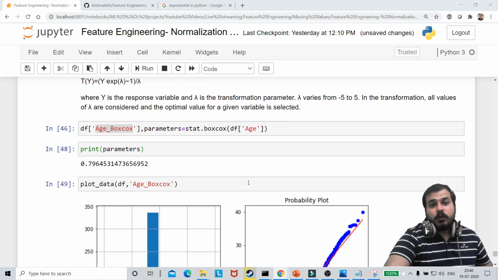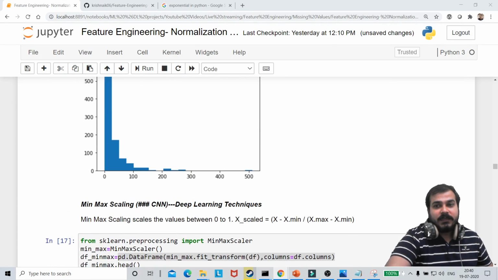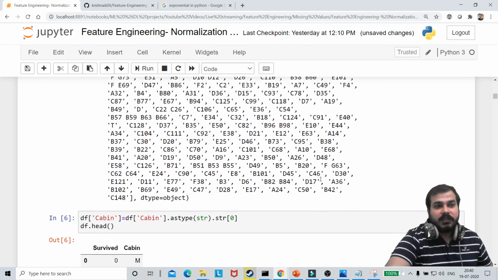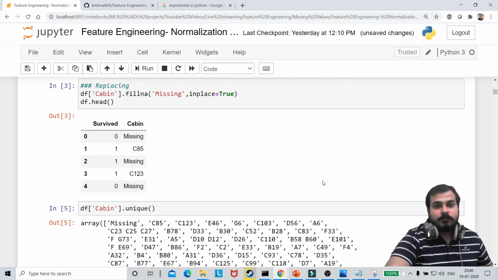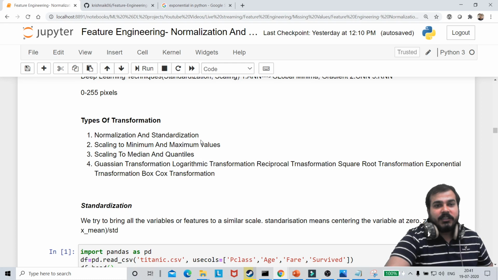In this video, what we have done is that we have understood all these transformations. The main important transformations, as we saw, are normalization and standardization. We saw scaling to minimum values, scaling to median and quantiles. Then we saw Gaussian transformation, in which we saw logarithmic transformation, reciprocal transformation, square root transformation, exponential transformation, and Box-Cox transformation.